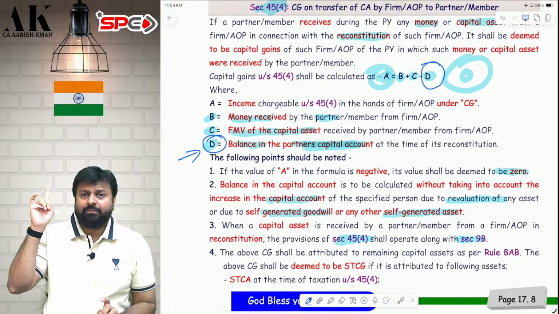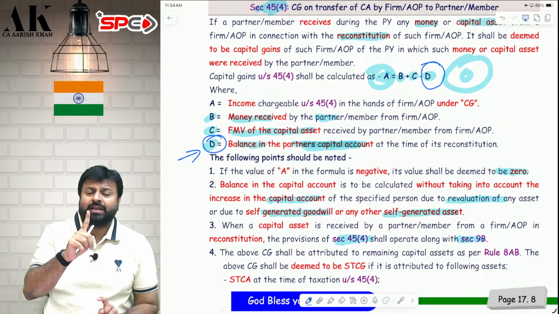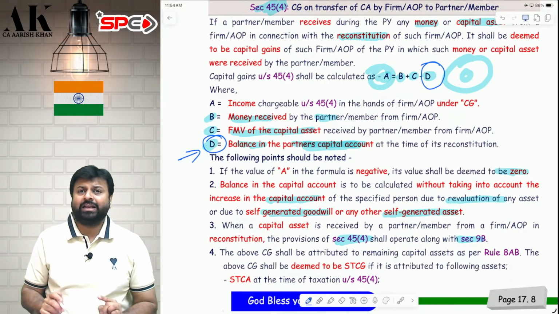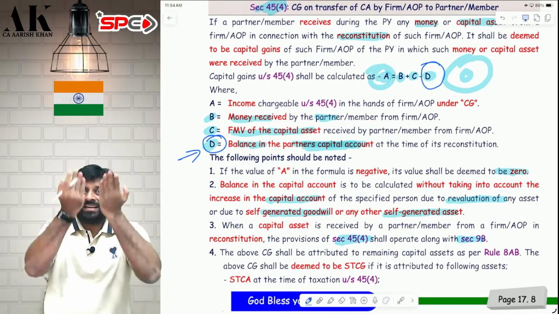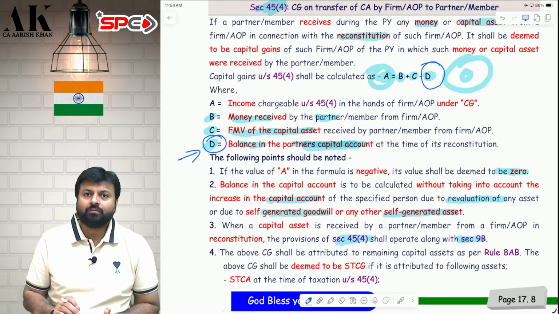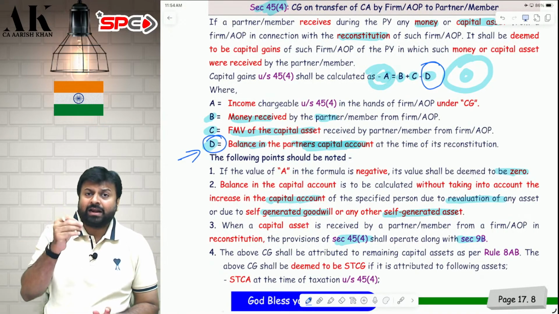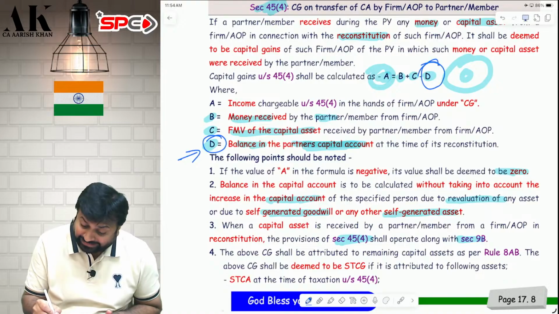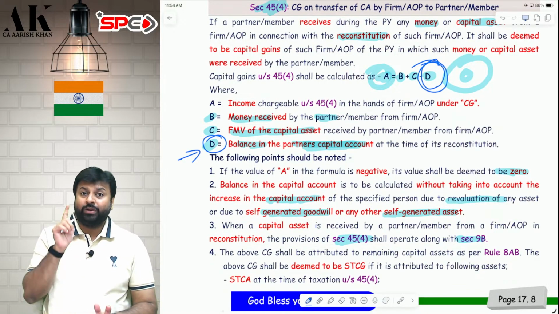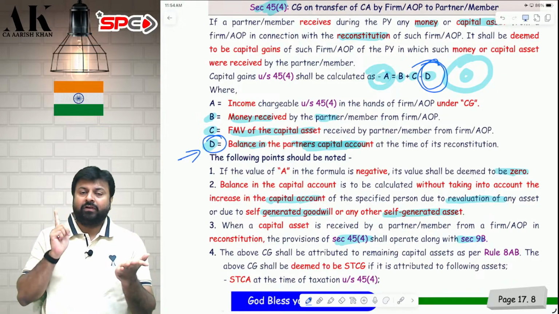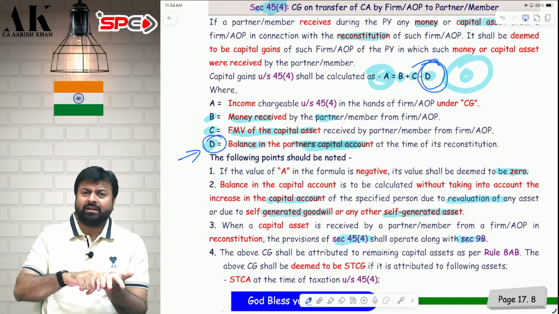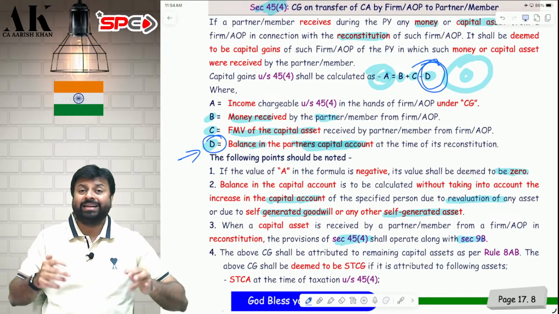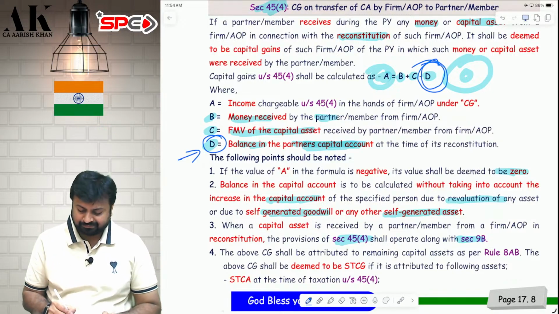In our example, in the book, if you remember, the book value of the land was 10 lakh and we were issuing the land to the partner at 50 lakh. Therefore, 40 lakh was the increase in the accounting profit. So, increase your accounting profit by 40 lakhs. From that, reduce the taxes paid under 9B. Whatever is the profit left, divide that between all the three partners, and then take that in point number D. Be very careful. While doing D, do not take D directly. First, increase the accounting profit, reduce the taxes as per 9B, whatever amount is left, segregate between all the partners, and then compute point number D. I hope it is clear.